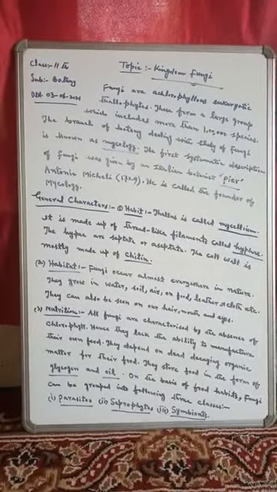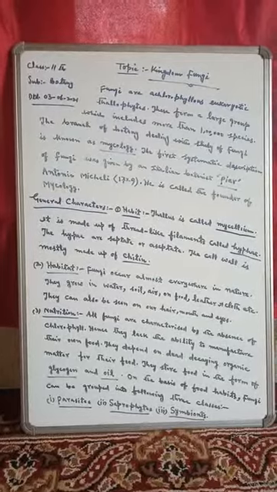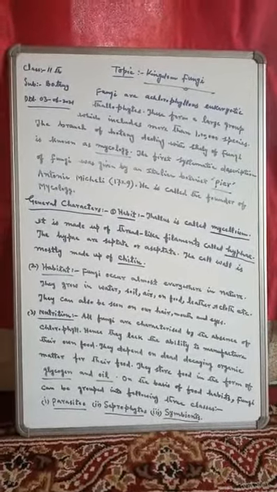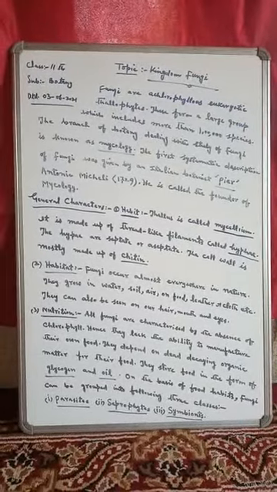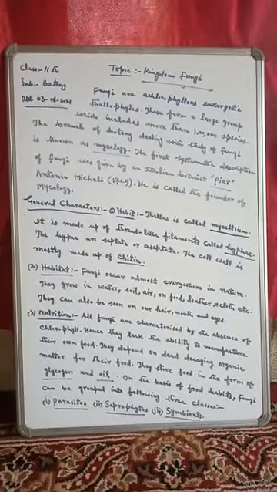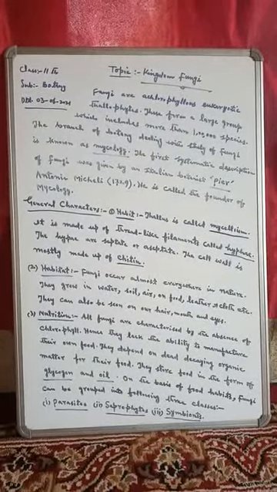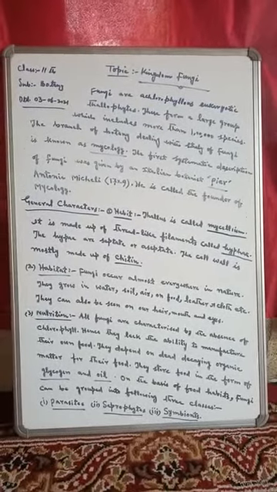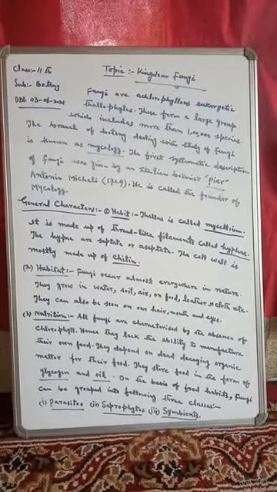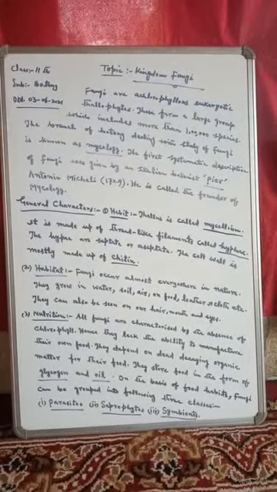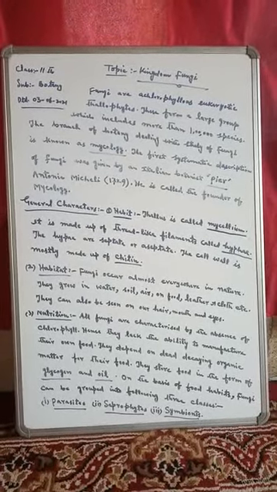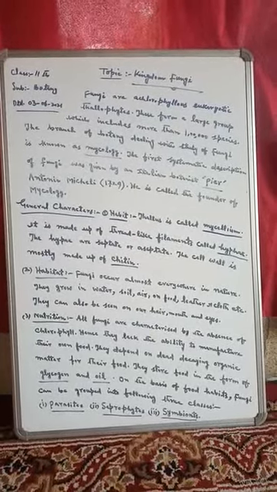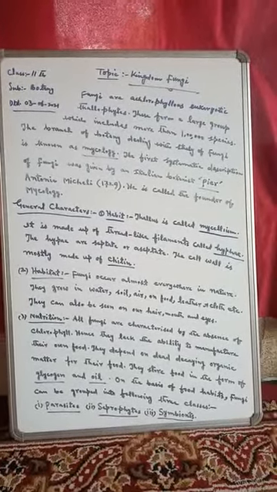These fungi are achlorophyllous eukaryotic thallophytes. Dear students, you should know that these fungi are achlorophyllous, means they do not have the chlorophyll which is responsible for manufacturing food during the process of photosynthesis, and this chlorophyll is lacking in these fungi.